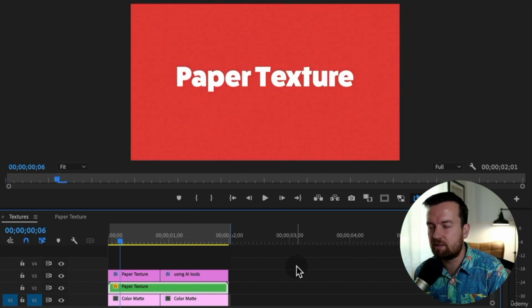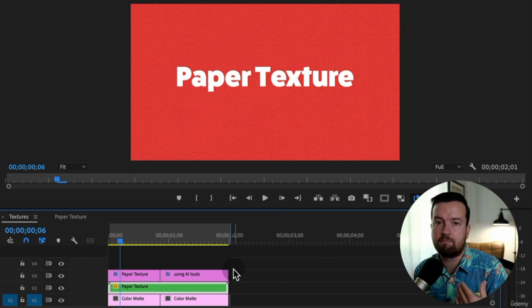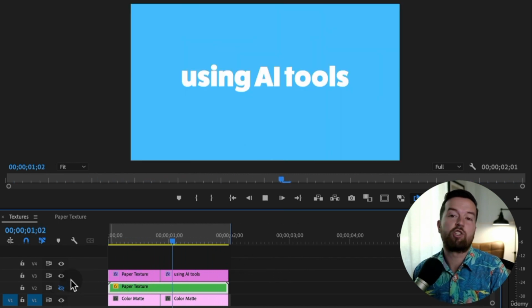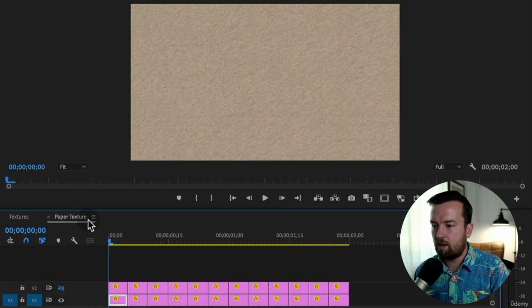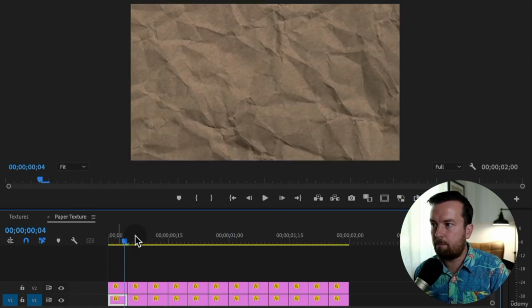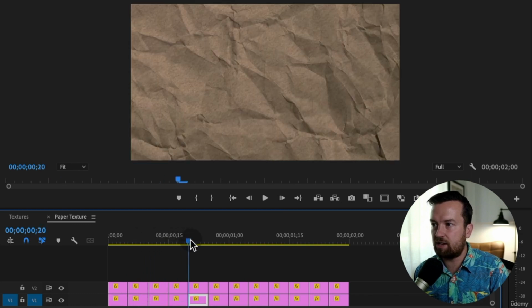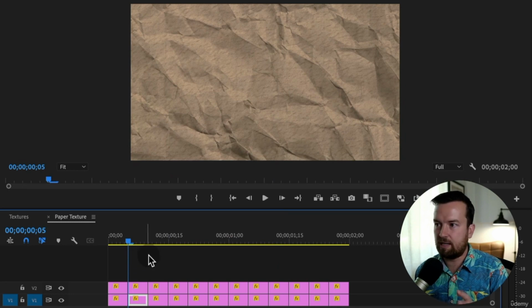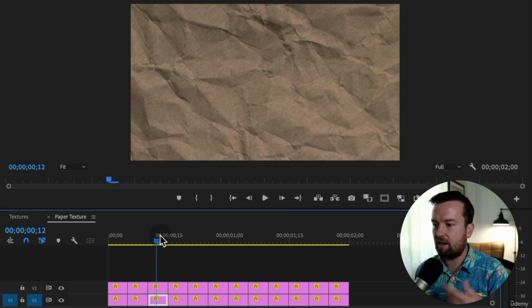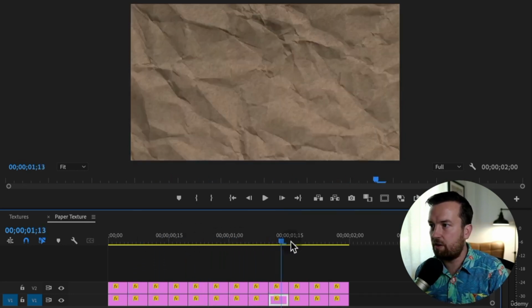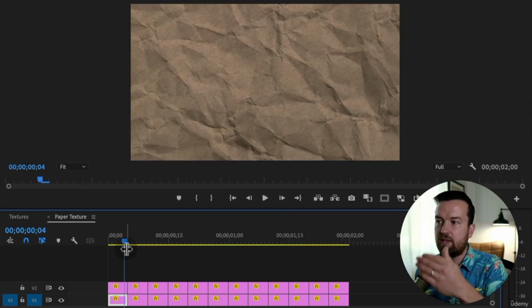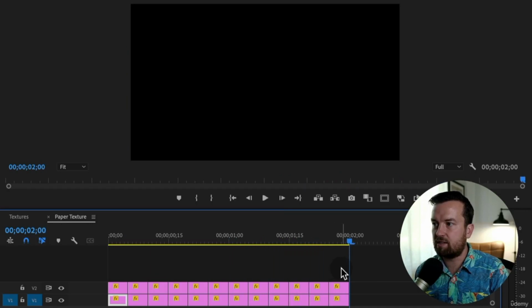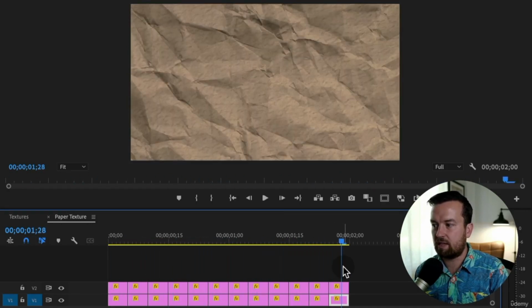And having that little subtle background is nice. It's better than just this, unless you're going for that clean look. But then I added the crumpled paper on top. And similarly, I just took one of those crumpled paper textures and I zoomed it in, I rotated it, I flipped it, I moved it around so that with each cut of the other texture, it matches up. And so we now have this going like that.